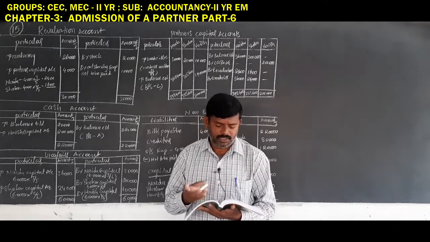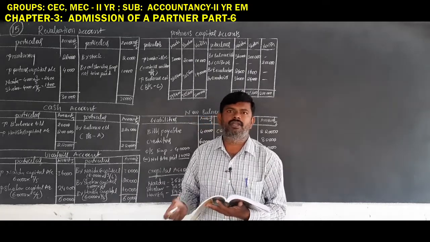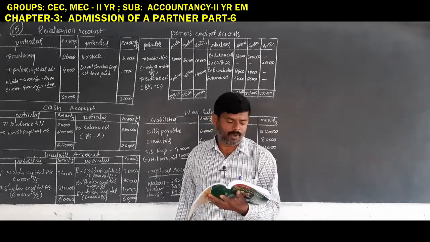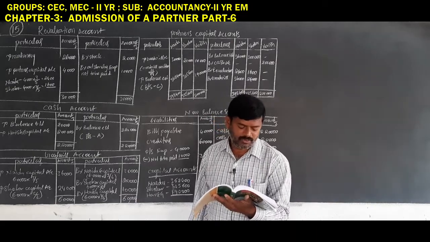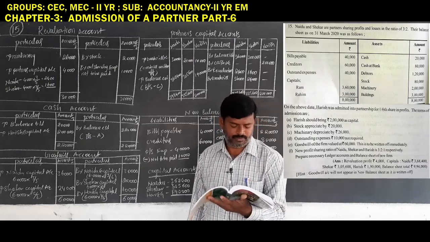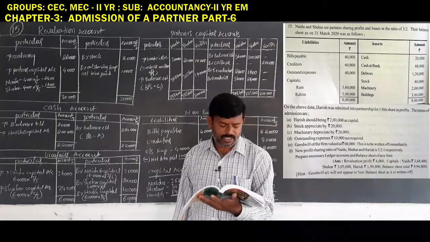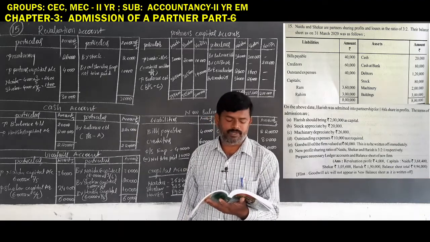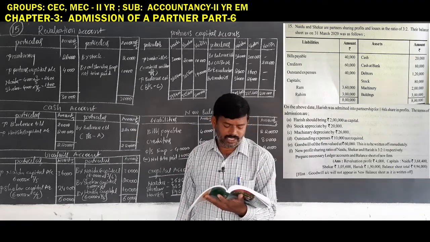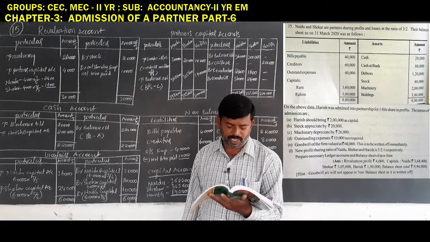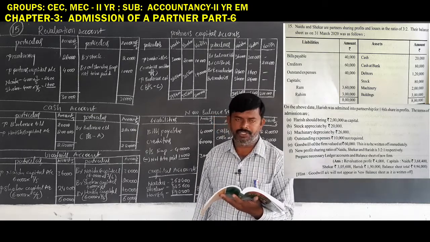Next, this is the goodwill treatment, goodwill creation and written off, in problem number 15. Observe the problem one by one. Naidu and Shekhar are partners sharing profits and losses in the ratio of 3:2.